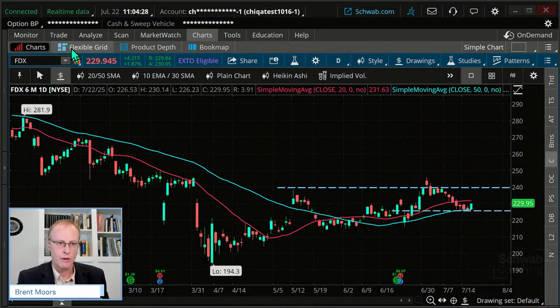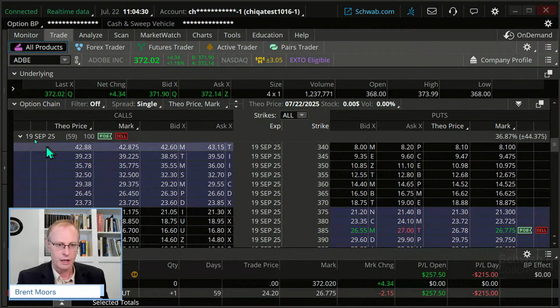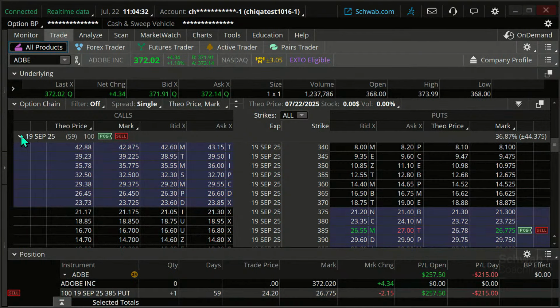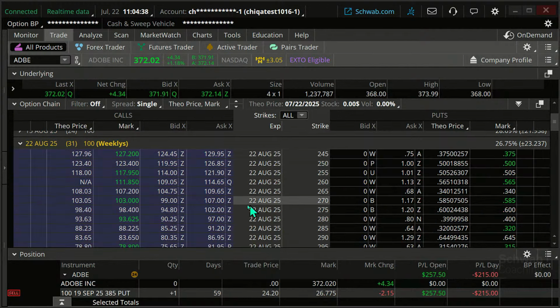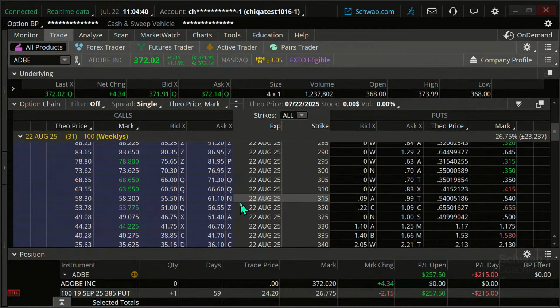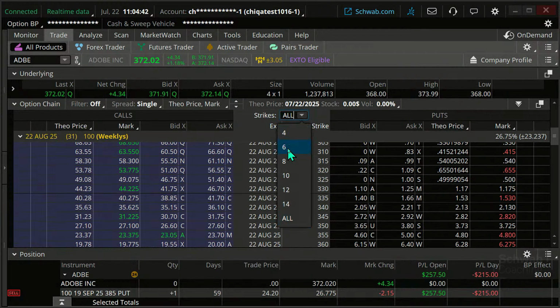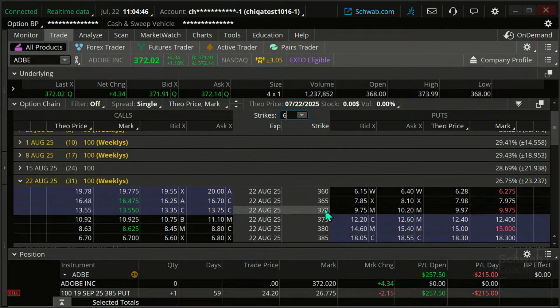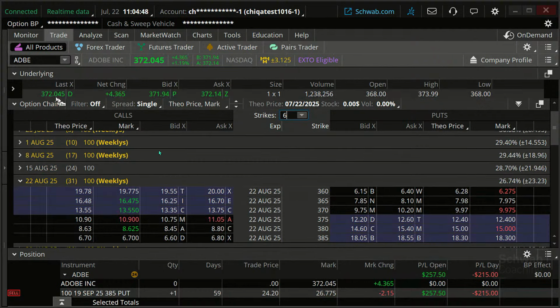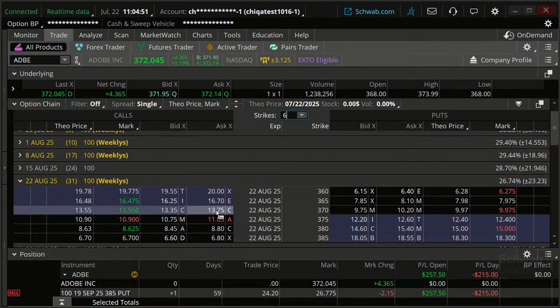And if we were to just do that, and I'm not going to actually do the trade here because I just want to illustrate this point for us. If I were just to do this trade right here, and let's say we were doing a long option on this, I'm going to go at the money or close to the money. I'm going to do a call. Stock's at 372.